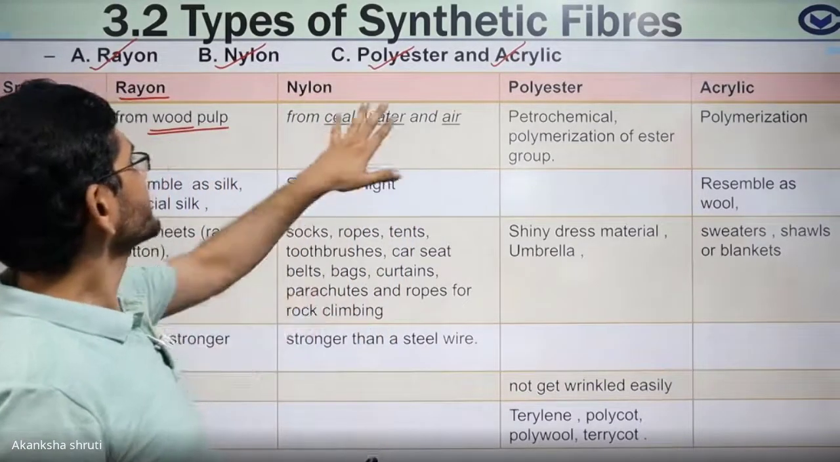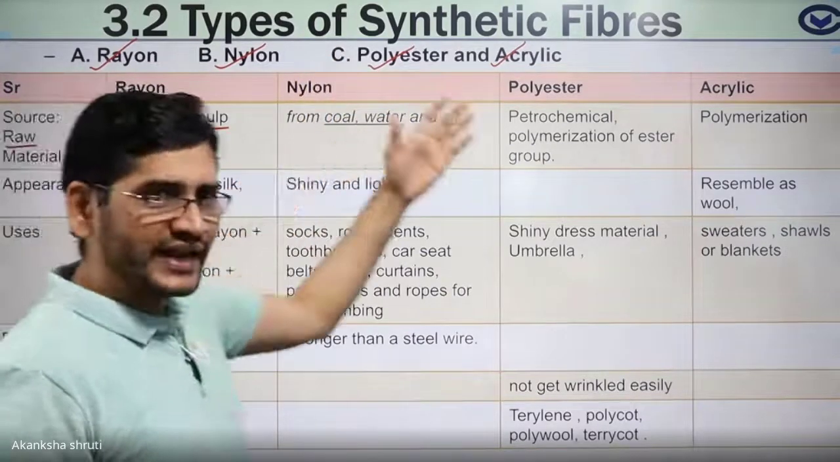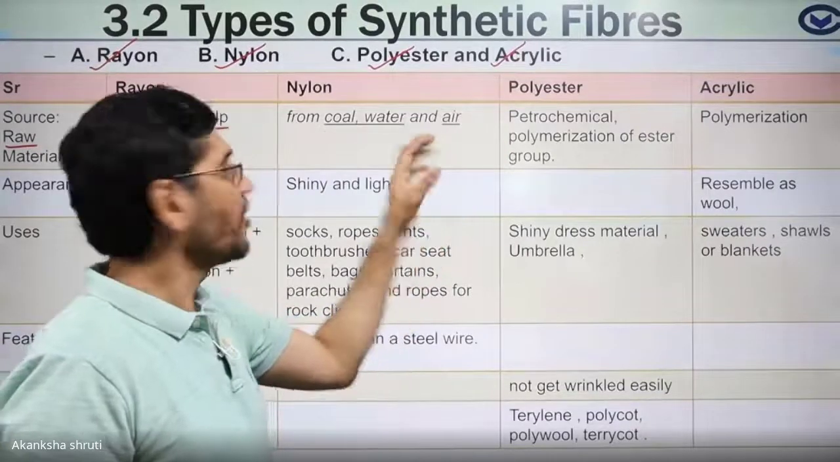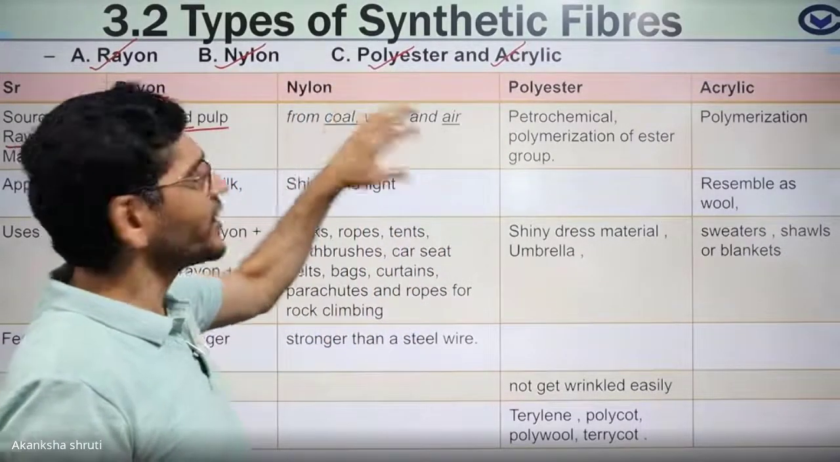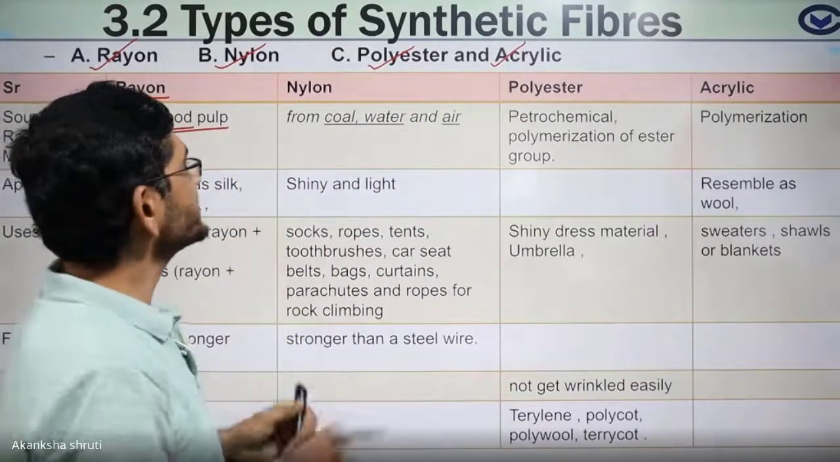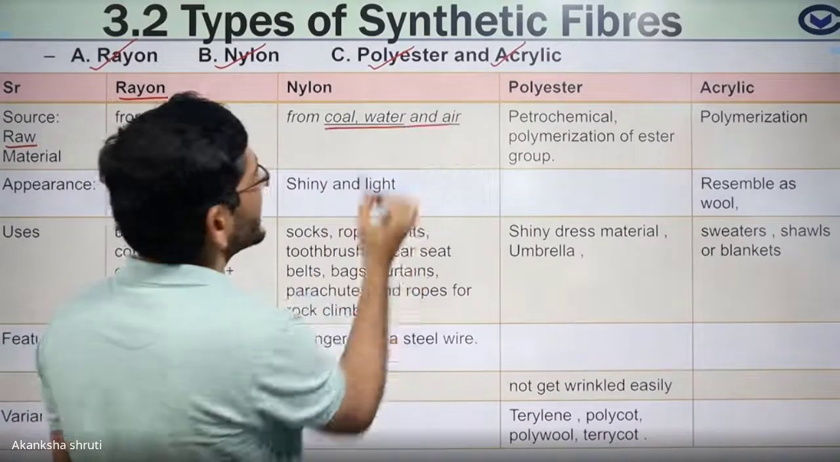Keep in mind, the fiber obtained here have different smaller combining units, meaning monomers. The nylon polymer is different from the rayon polymer. That's why they are different. They are kept in different categories. So coal, water and air.